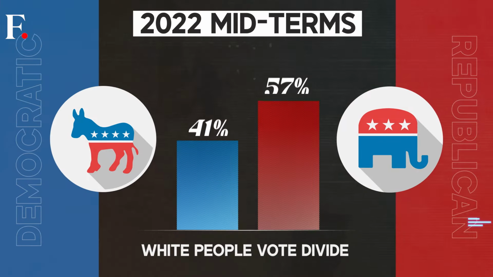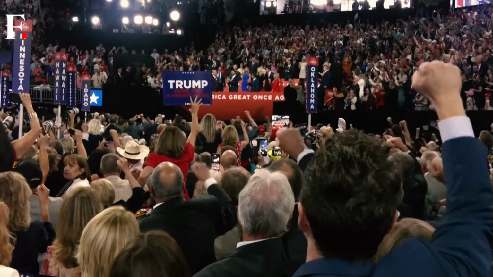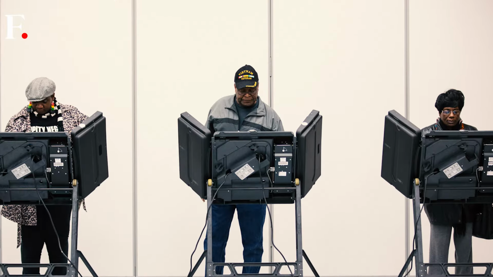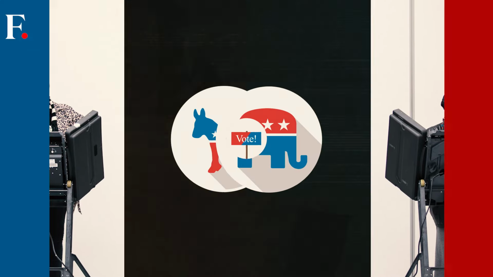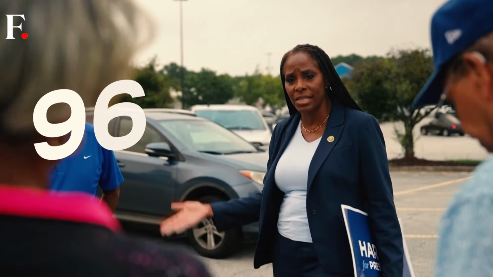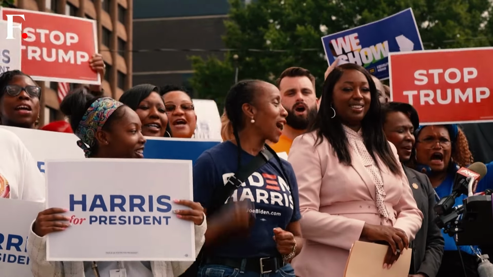Let's zoom in on the last election. In the 2022 midterms, 57% of all white voters chose the Republican Party. 41% voted for the Democrats, and 2% cast their votes elsewhere. So Republicans have the edge when it comes to white voters. But that edge is blunted when the black vote comes into play. Let's look at the 2022 midterm statistics again. A whopping 93% of all black voters chose the Democrats. 93%. And remember, black people are relatively well represented at the ballot box.